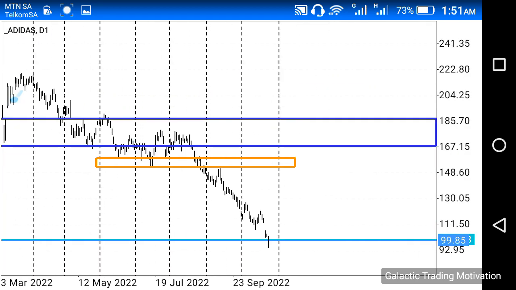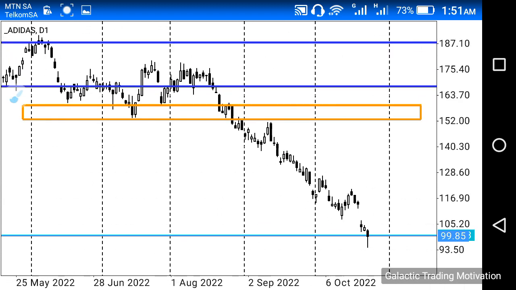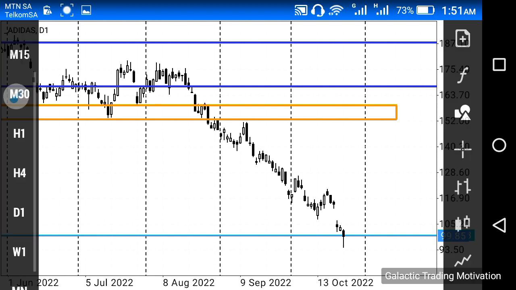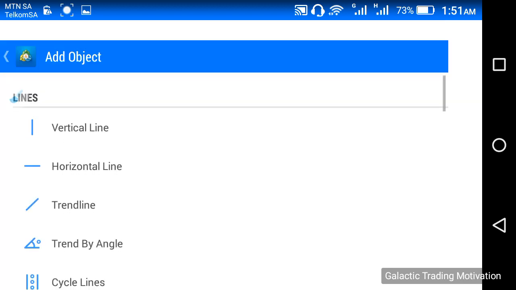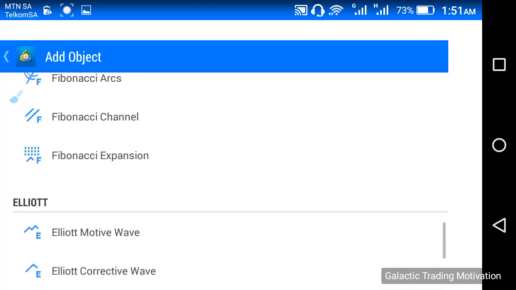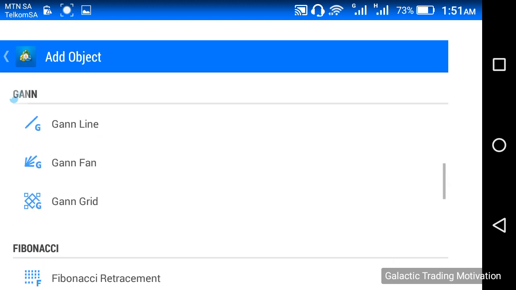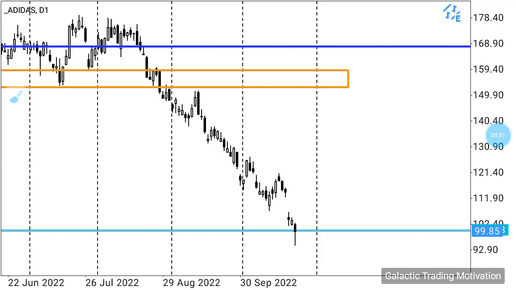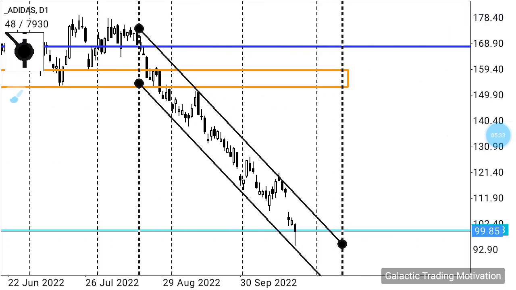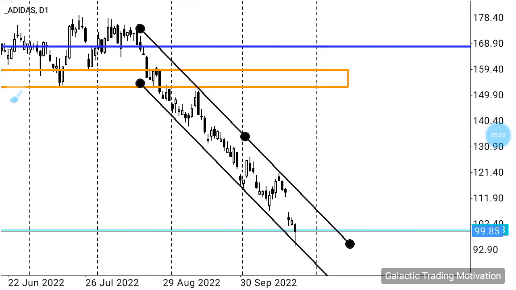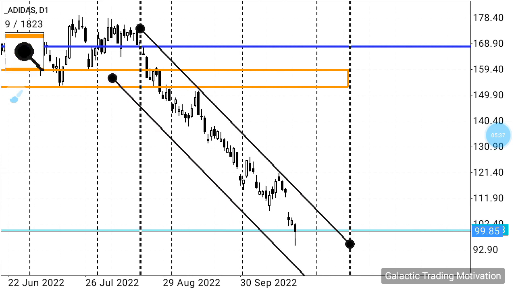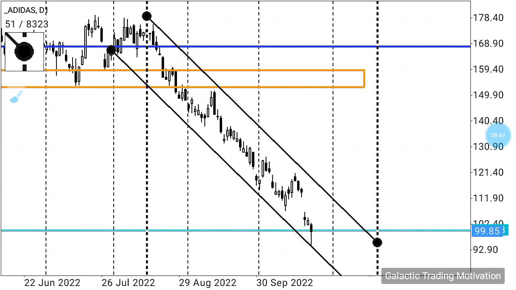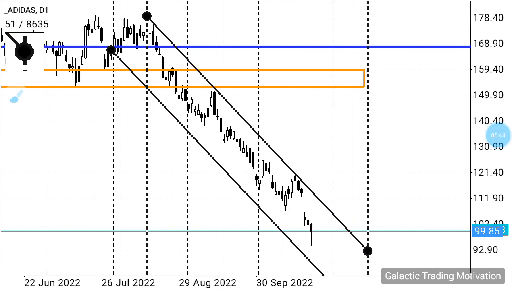Right, so here we are on the daily chart. Let's see. The first thing that I'm going to do in regards to my daily chart is to add my daily channel. So just bear with me, guys, as I do so. Let's see, daily channel. Okay, here we go. There goes my daily channel, more or less. I just need to ensure that it is as accurate as can be. So just bear with me, guys, while I adjust it. Let's see.